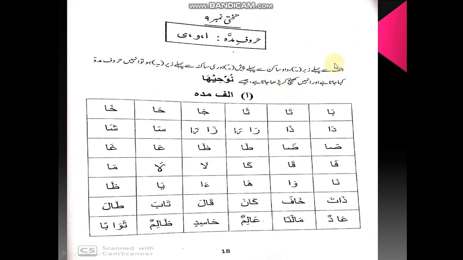So remember that before alif there will be zabar, before waw pesh and before ya zer. At that time they will be considered as madda letters.